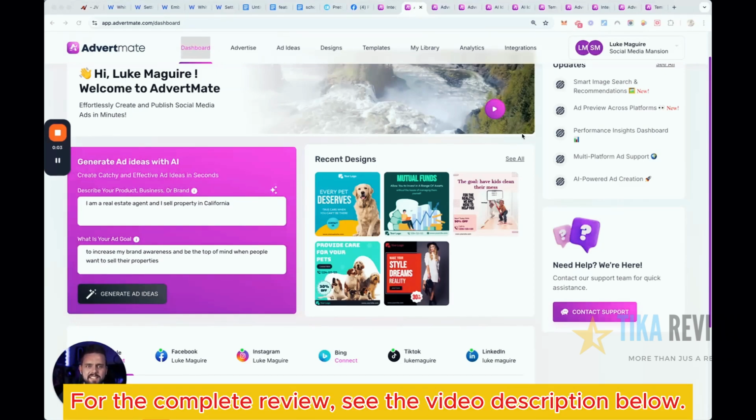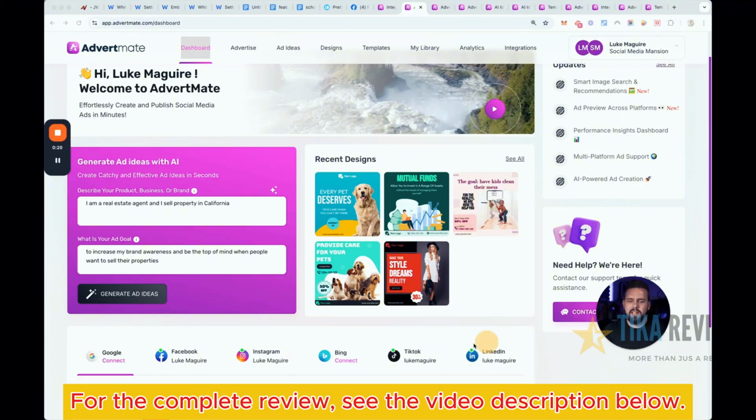Luke here, and this is the quick speeded version of the demo video, taking you through AdvertMate. So AdvertMate, super briefly, brings 8 different ads managers from social platforms and search engines into one single tool. Think about having, you can see down the bottom here, Facebook, Instagram, Bing, TikTok, LinkedIn, Google, and also WhatsApp and Messenger ads that you can create, make, launch, and optimize all in one single tool. So you don't need 8 different tabs open, it's all done for you.